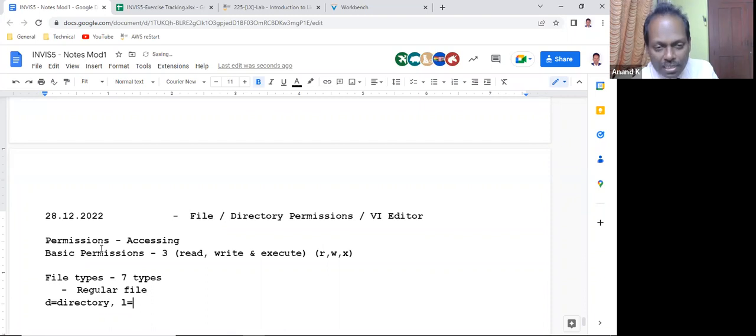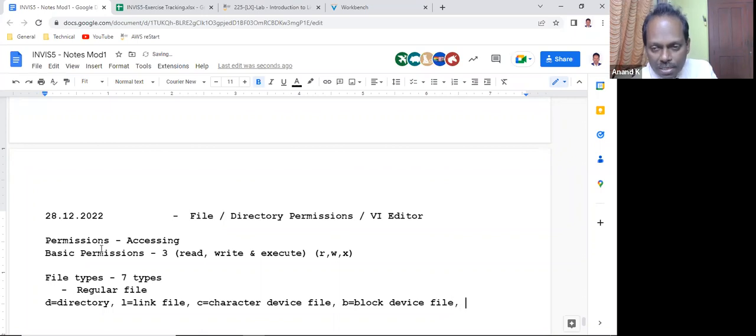If the first character is L, it's called a link file. If it is C, it is called a character device file. And if it is B, block device file.